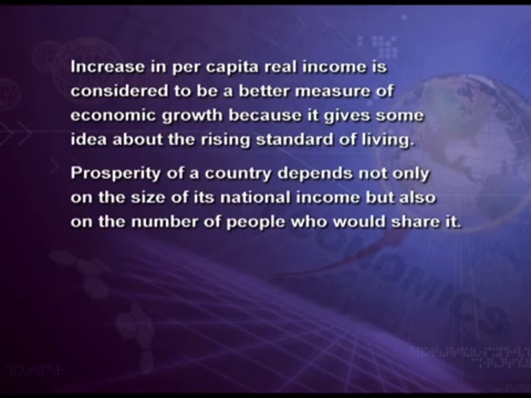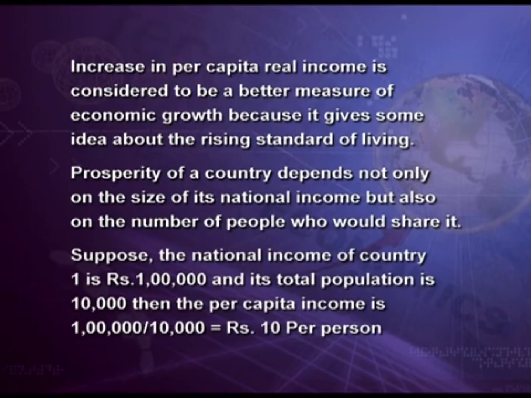Prosperity of a country depends not only on the size of its national income but also on the number of people who would share it. Let us take an example. Suppose the national income of country 1 is rupees 1 lakh and its total population is 10,000. Then the per capita income will be national income 1 lakh upon total population 10,000 equals rupees 10 per person.